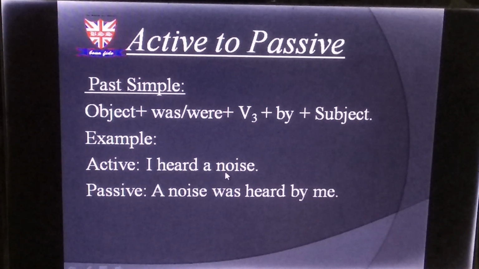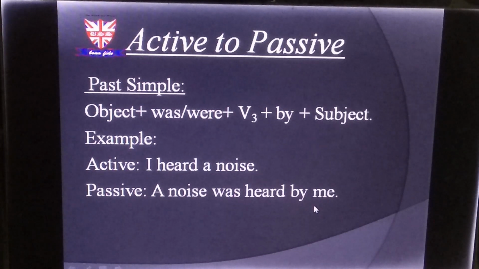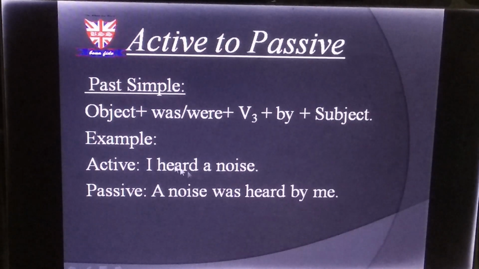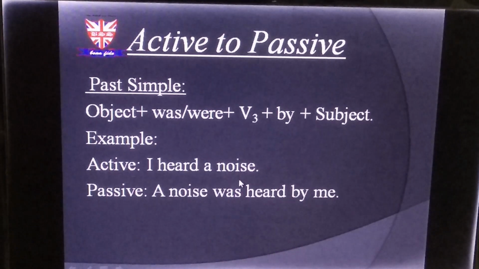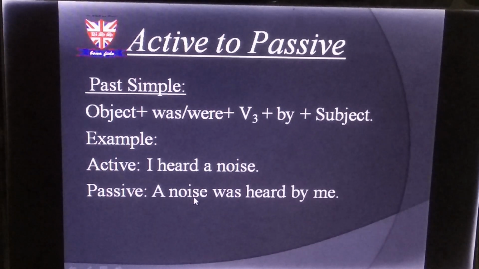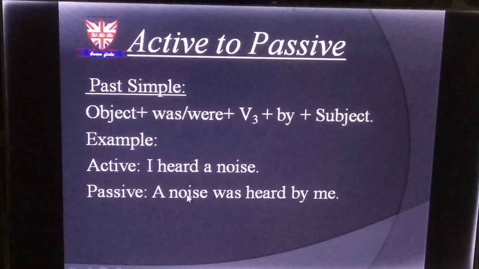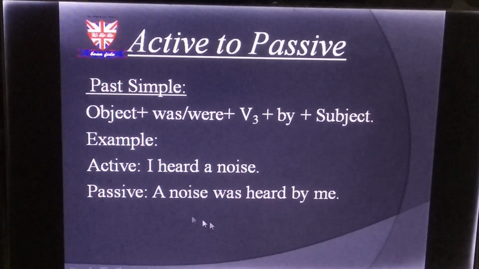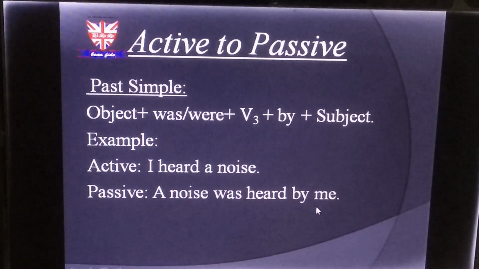Active: I heard a noise. Passive: A noise was heard by me. You can see here, I heard a noise. My subject is I and my object is a noise. In passive, a noise has become my subject. My object has become subject. A noise was heard by me. My subject has become object, me.